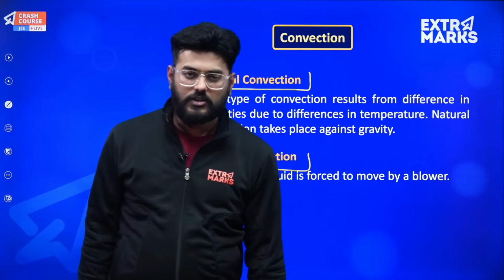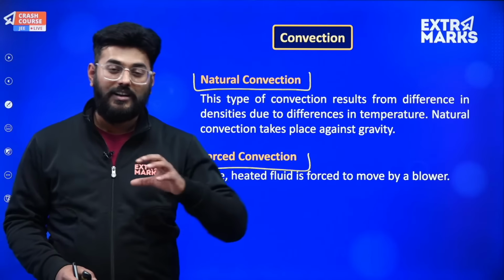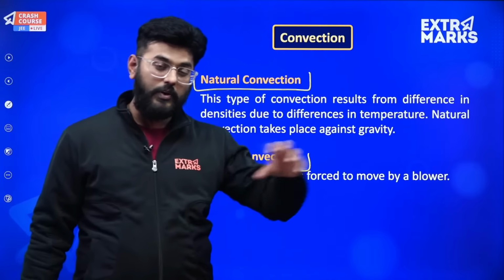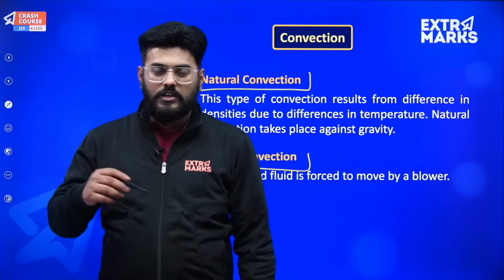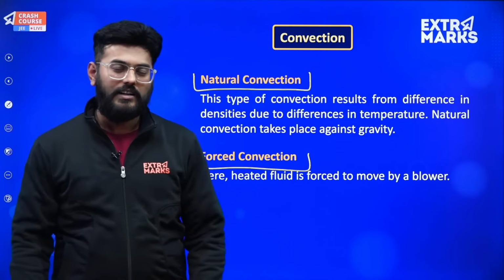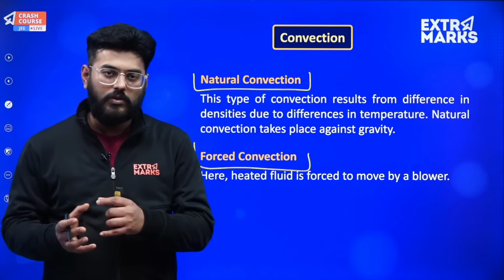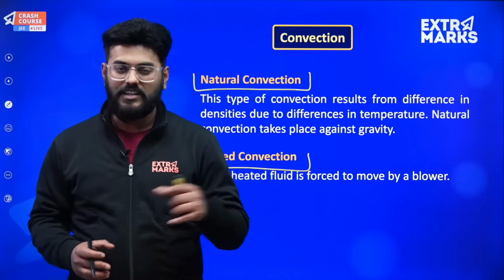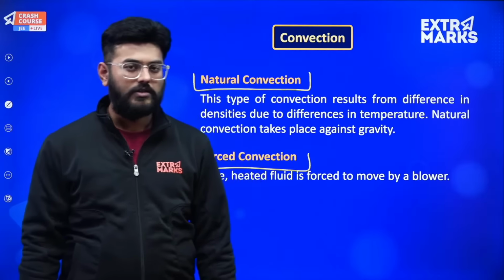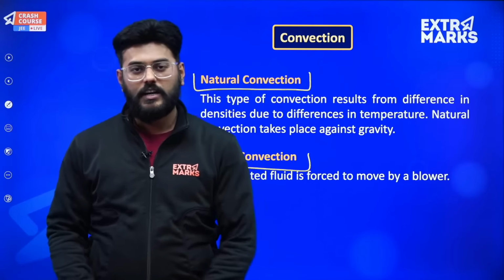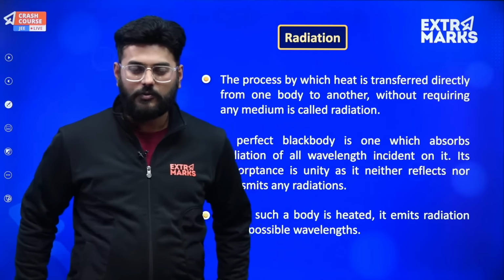What happens in forced convection is that suppose you have heated up a layer, and that layer is not on its own moving on to other portions. So what will you use? You will use a blower, or a spoon. You will create disturbance amongst them, and in doing so, the layers which have heated molecules, whose temperature is more, will get mixed up with all the layers which are at a lesser temperature and even increase their temperature. So one is forced convection and another is natural convection, and it's very nice that no questions are asked from convection, but you should know what convection is. It's a very normal thing.